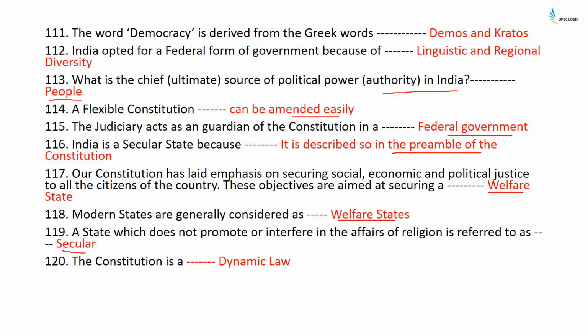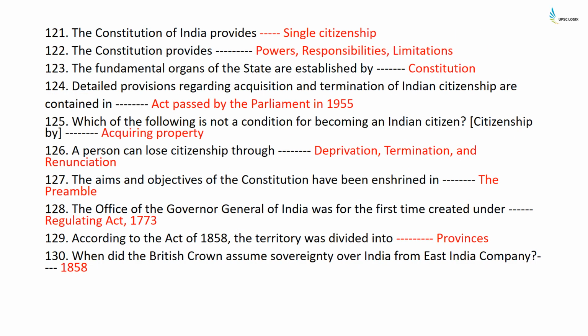The Constitution is a dynamic law. The Constitution of India provides for single citizenship. The Constitution provides power, responsibilities, and limitation. The fundamental organs of the state are established by the Constitution. Detailed provisions regarding acquisition and termination of Indian citizenship are contained in an act passed by the Parliament in 1955.